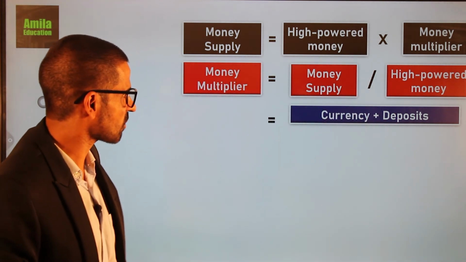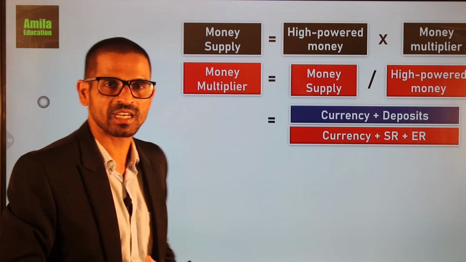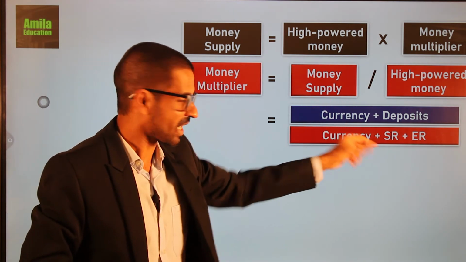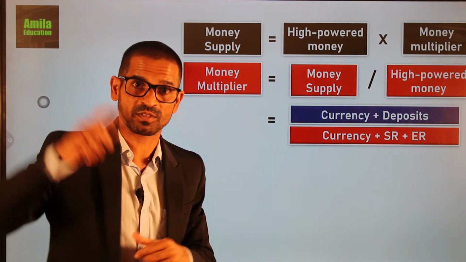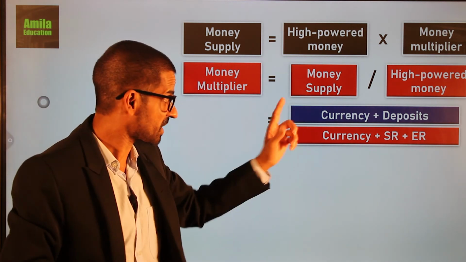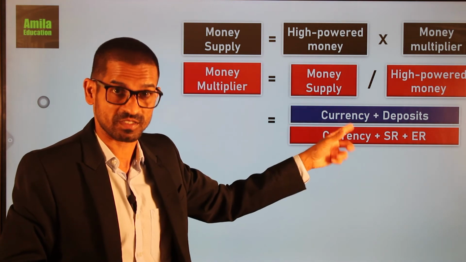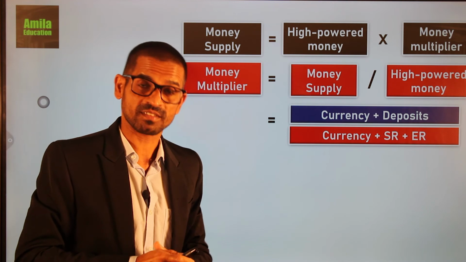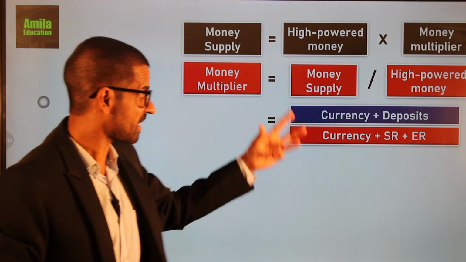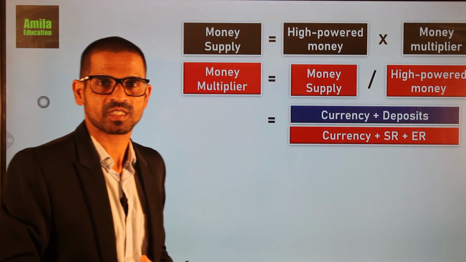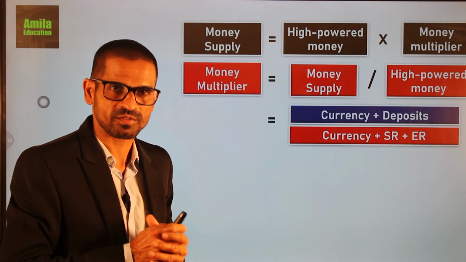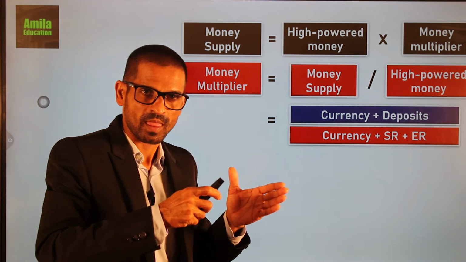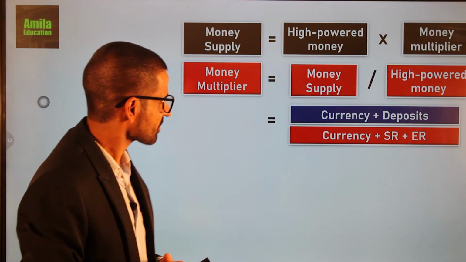Then what are the components of high-powered money? As we learned earlier, currency held by the public. Then the deposits of commercial banks with the central bank, which we call statutory reserve. Statutory reserve is a legal requirement. Then currency held by the commercial banks, that is the excess reserve, the excess currency reserve of the commercial banks.